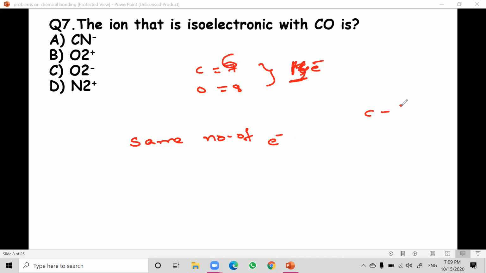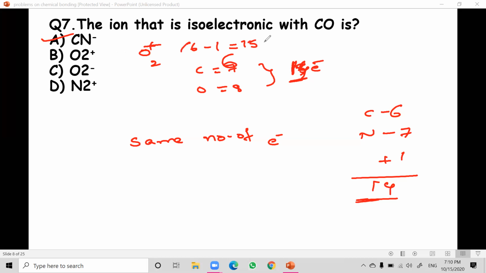Carbon atomic number is 6, nitrogen is 7, 6 plus 7 is 13. And there is one more, minus is there, so plus 1. So 13 plus 1, total it is 14. So the answer is the first option, no need to verify any other one. Because O2 plus means 16 minus 1, 15. O2 minus means 16 plus 1, 17. Two oxygen atoms together means 16 electrons, so O2 plus is 15, which is not isoelectronic. So the answer is the first option directly.